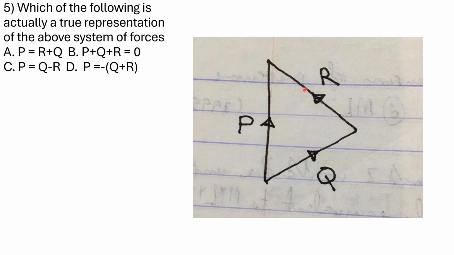So let me start from R and see what happens. This is the direction of R, okay? And when I come to this side, if I go down, I am actually against the direction. So let me start from Q. I'm going from Q, the arrow goes that way. Okay, when I get to this place, I have to turn. Oh, I'm in line with the arrow, so that's correct. So this one that is now against them, look at Q and R, I'm going to add them together. This is against their direction, so I'm going to say they are equal to what is against their direction.